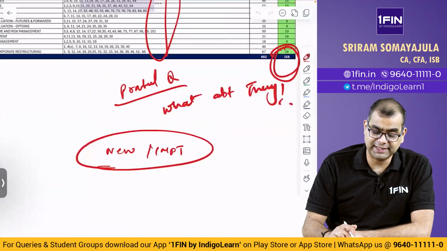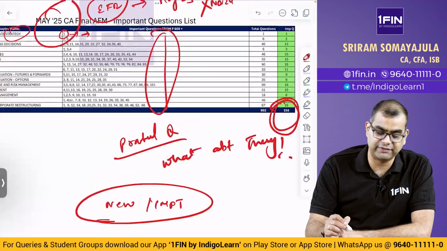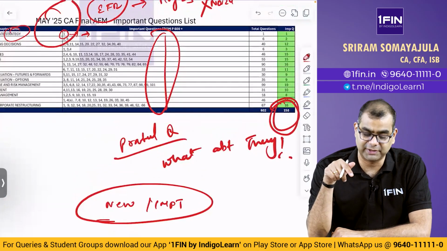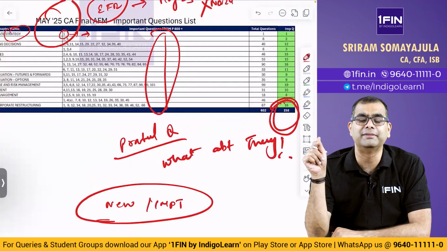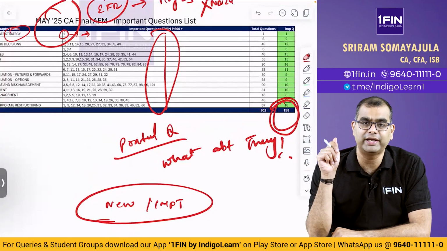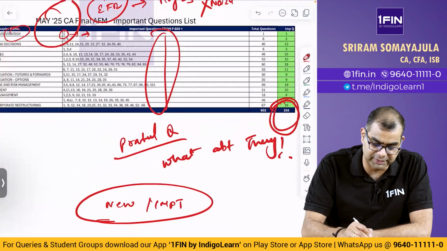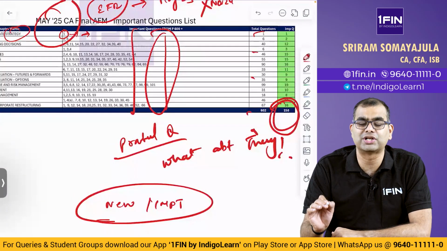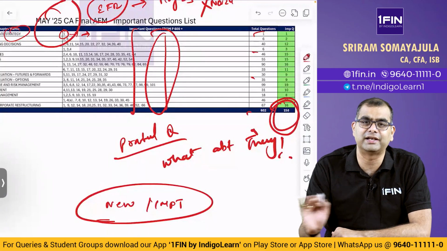Okay. And as I said, this one also, May 25 CA Final important questions. The link for this particular PDF is available in my description below. In this, you will get what are all the various questions in P600, and for each question, which question number, a clear linkage is available.